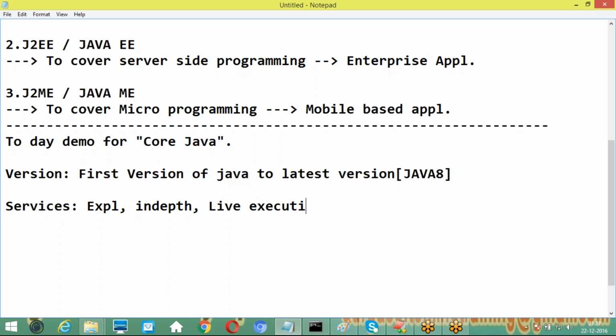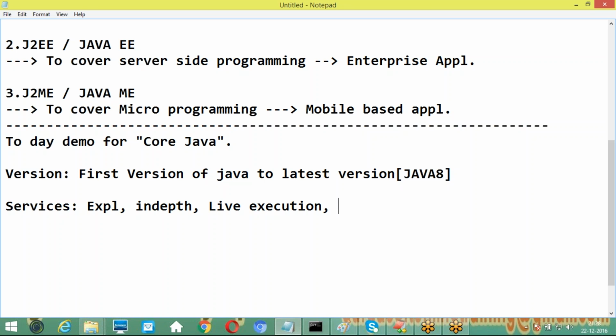I'll provide live execution. What is the meaning of live execution? I don't want to show you the output of any previously backed-up programs. Whatever the requirement is, I will type the complete program in front of you in the application. The total development part I will show in front of you clearly. Every requirement and every topic, I will type the programs in front of you and show the application outputs in real time. That is what I follow as live execution.